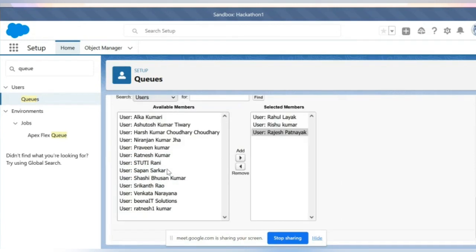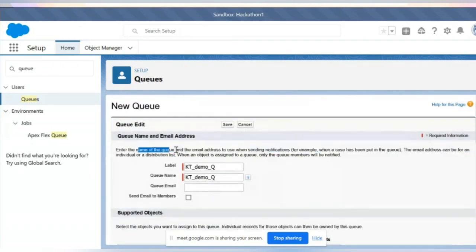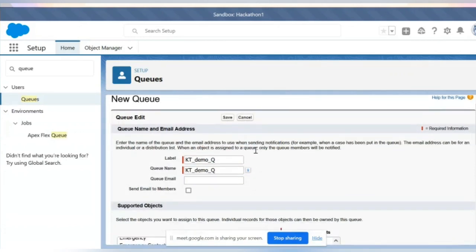So in this way we can notify. Here we are not sharing any info. So obviously if it is notifying, it means we are giving that information, but the actual record we are not sharing with these users. We are notifying the users through an email. See, enter the name of the queue and the email address to send the notification.